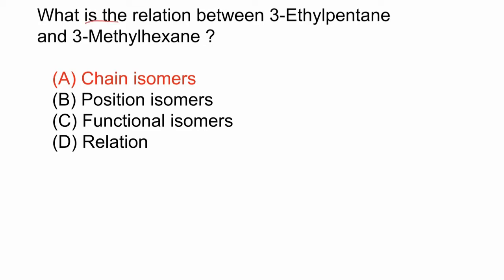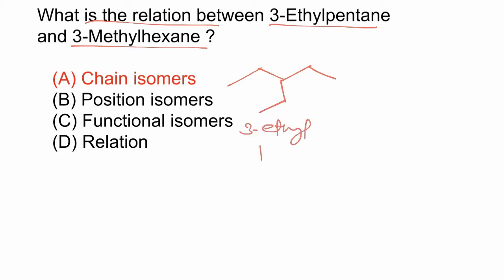In this question, we have to find the relation between 3-ethyl pentane and 3-methyl hexane. Now if we draw the structure of 3-ethyl pentane, this molecule has a total of 5 carbons in the main chain, so pentane. Taking the other example, 3-methyl hexane. These two molecules have a different number of carbons in the main chain.